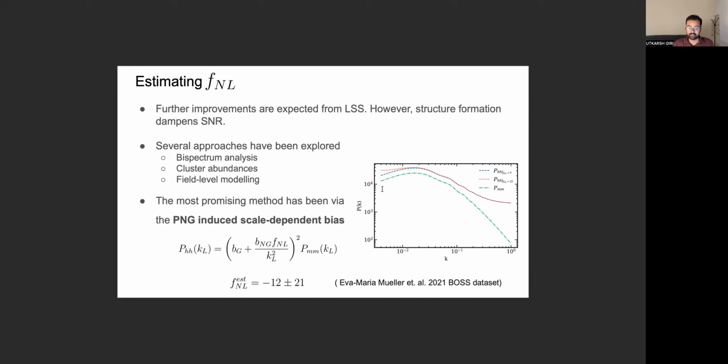But in the case where FNL is not 0, the total bias of halos acquires an additional term which has this 1 by k square dependence. And because of this dependence, the power spectrum now acquires characteristic shape dependence. And people have used this shape dependent feature in the halo power spectrum or power spectrum of other tracers to constrain FNL. And over the last 15 years, several groups have done this analysis, and the best result we have so far is an order 10 constraint on FNL that comes from the BOSS data set.